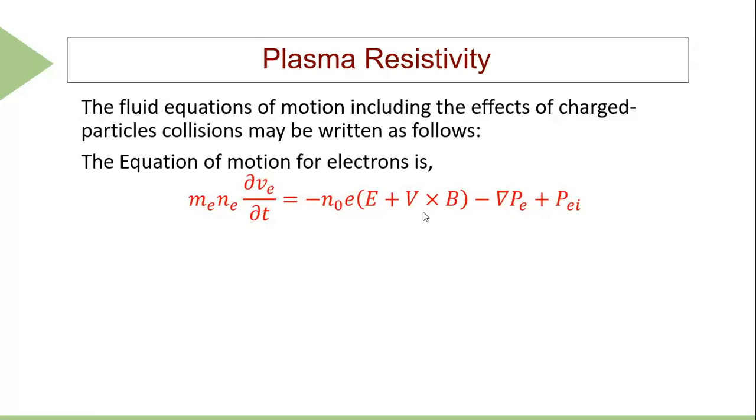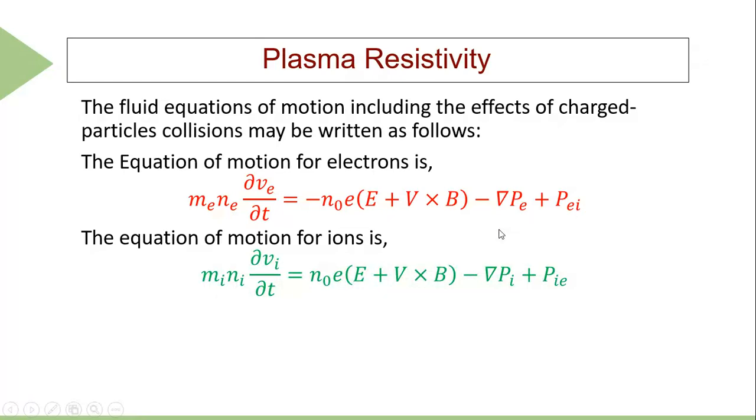Here is the fluid equation of motion, including the effects of charged particle collisions. Here we suppose that the electron fluid is under the influence of electric and magnetic forces. P is the usual thermal gas pressure, and this is an additional term P_EI appearing due to the collision of the electron fluid with the ions. Similarly, here we can write the momentum equation for the ion fluid. This is the collisional term appearing due to the momentum gain of the ion fluid caused by collision with the electron.